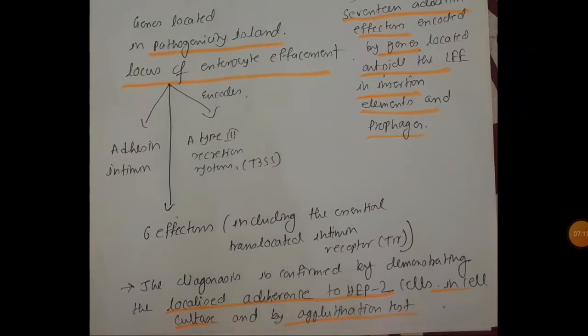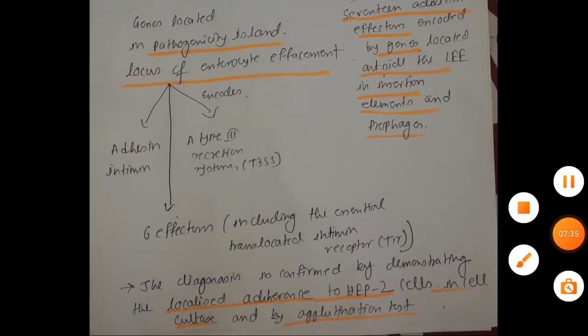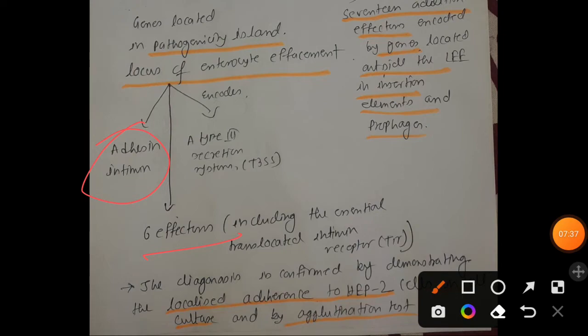It is caused by again 4 different things that are encoded by mainly 2 types of genes. One is genes located in the pathogenicity island LEE. There are 3 things encoded by genes on this pathogenicity island: our adhesin intimin, the 6 effector molecules including the TIR, and the type 3 secretion system.